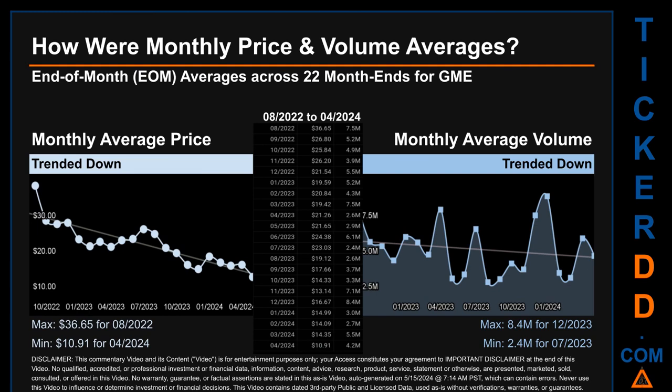How were price and volume averages for GME? Across 447 trading days, there were a total of 22 month ends, of which monthly averages for daily price and volume were calculated. Overall, monthly price average trended down while monthly volume average trended down. The maximum end-of-month average price was $36.65 for 08/2022, while the minimum was $10.91 for 04/2024. Looking at volume, 12/2023 and 07/2023 respectively saw the highest and lowest monthly average volume at 8.4 million and 2.4 million.